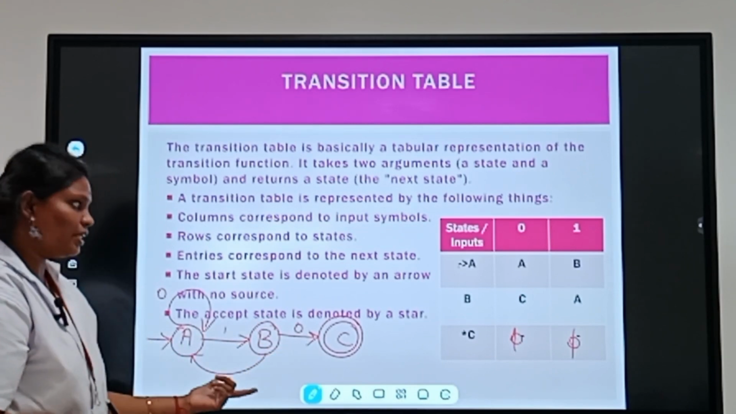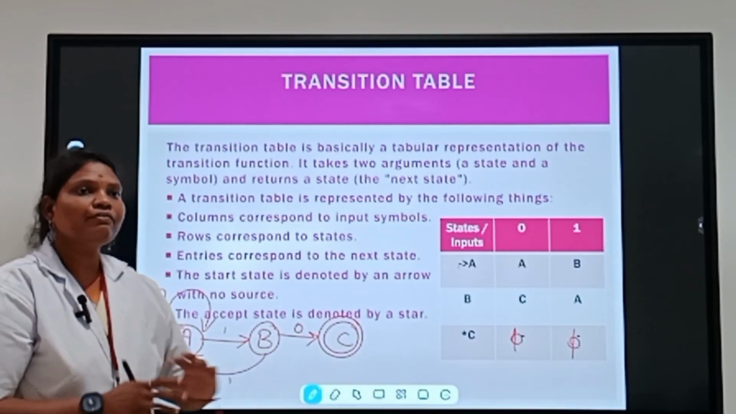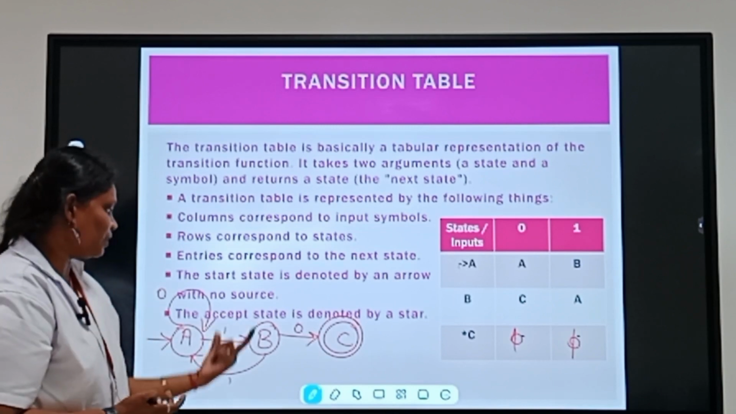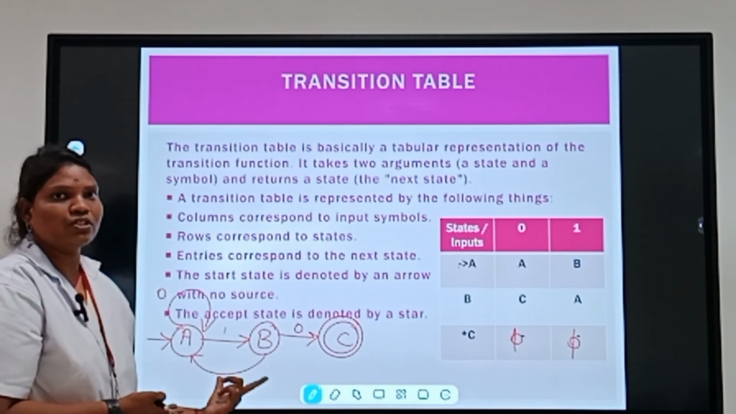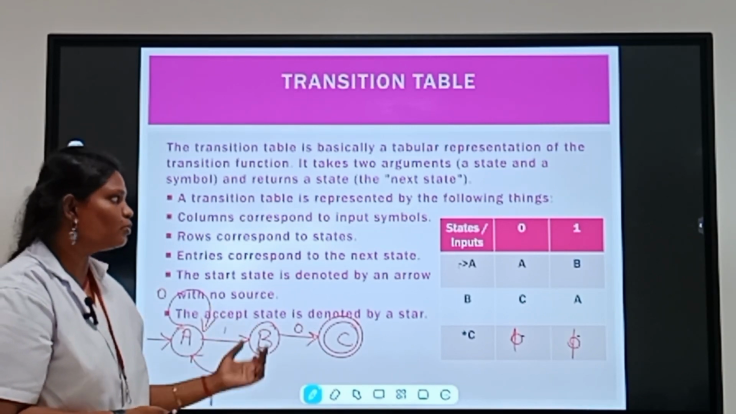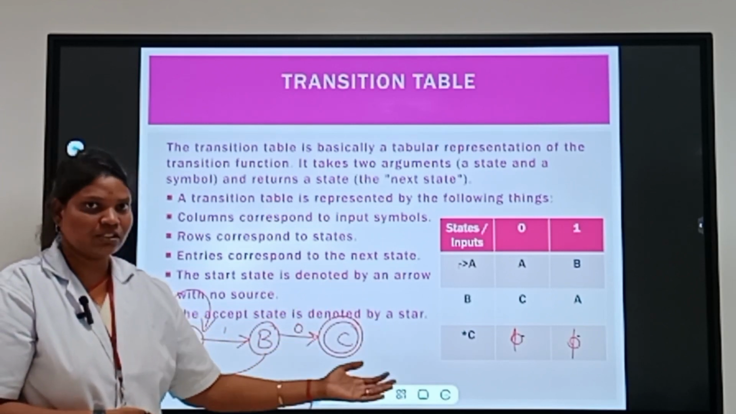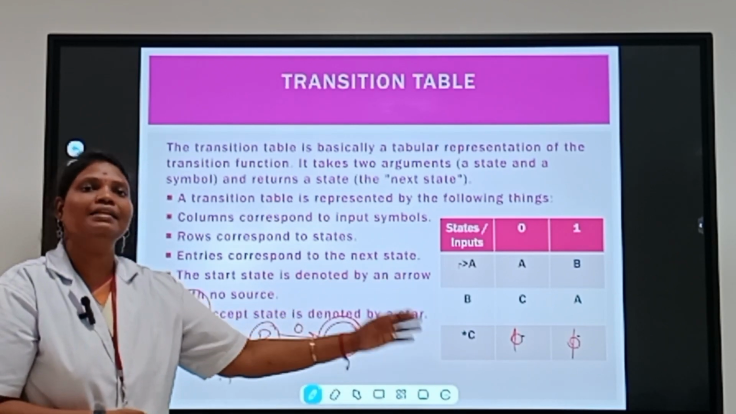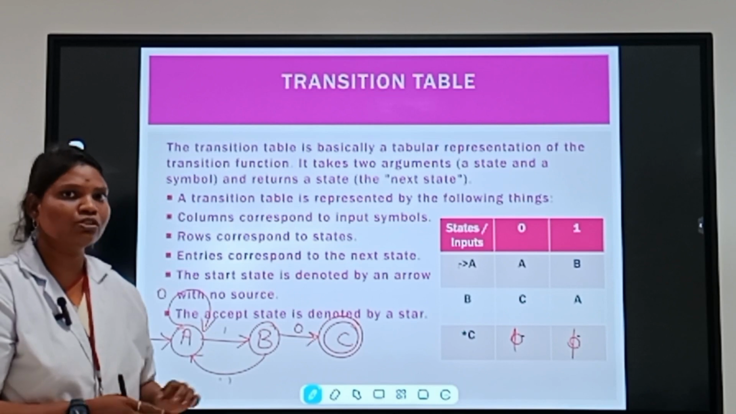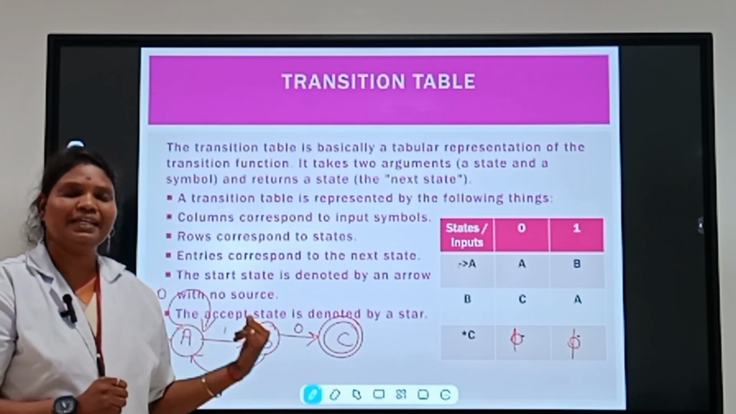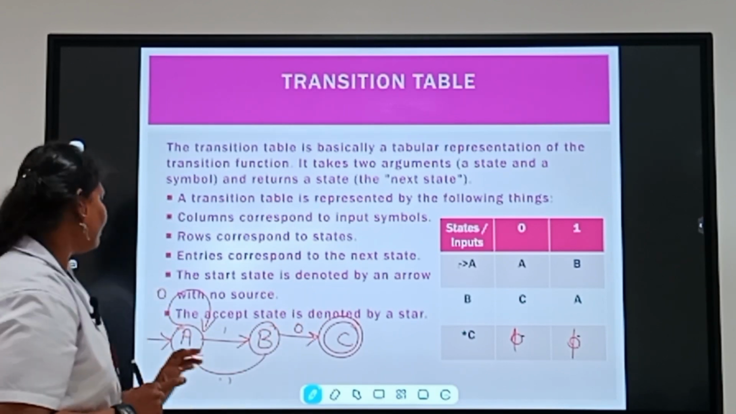So this is the transition diagram for the transition table. If they ask for the transition table, you use the given transition diagram and write it as a table. If they ask for the transition diagram, you use the table and then draw the transition diagram. So this is the basic representation of the transition diagram and transition table.